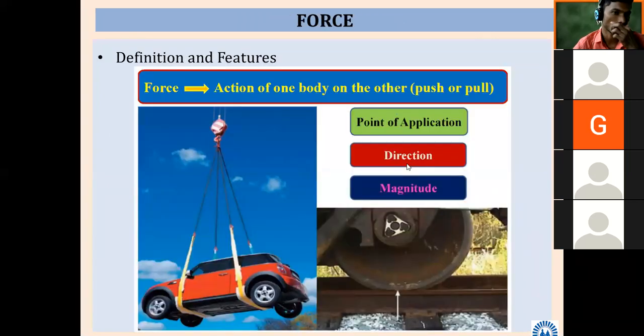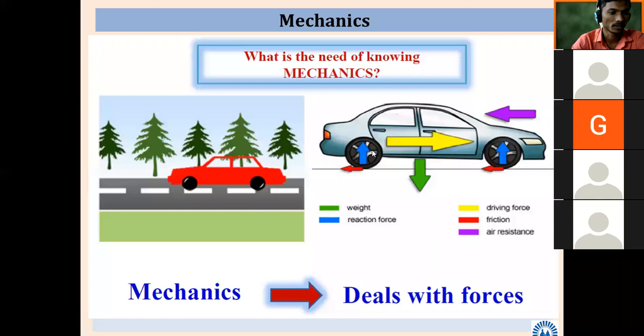Different forces we have. A little we have discussed regarding force, the action of one body on the other body. Even this picture I showed yesterday. Though we feel a particular car is just going on the road, many more forces come into the picture, right? If you consider wind resistance, when you drive the car in the forward direction, there is definitely a resistance from the air.